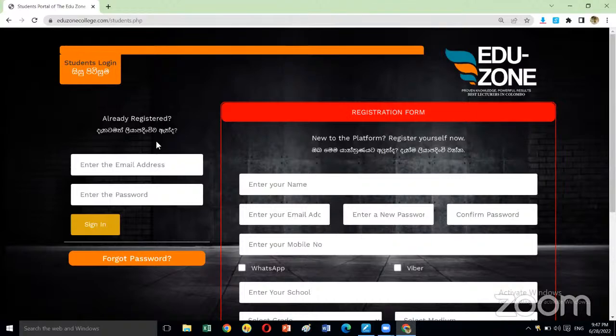How to log into the website? You have to enter your email address and the password. Which email address and which password? The email address you gave when you were registering, only that email address you have to enter here. The password you gave when you were registering, only that password you have to enter here. So I'll enter mine. And after that, enter your password and click on sign in.